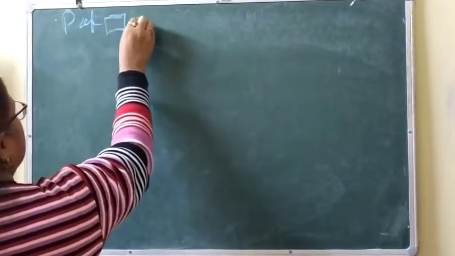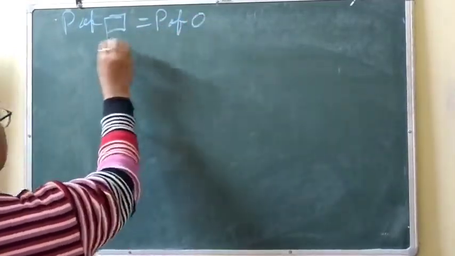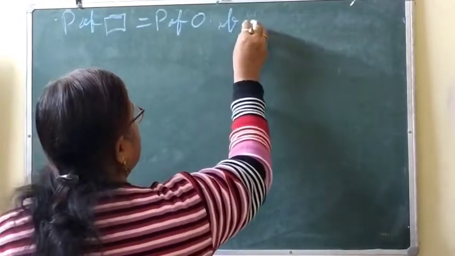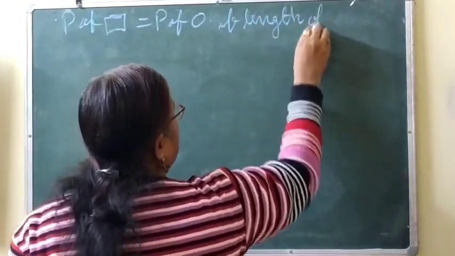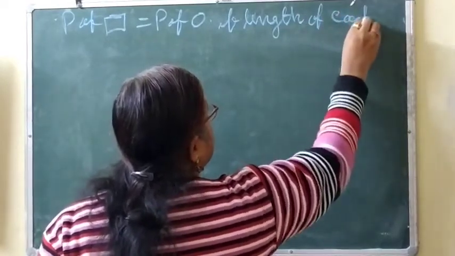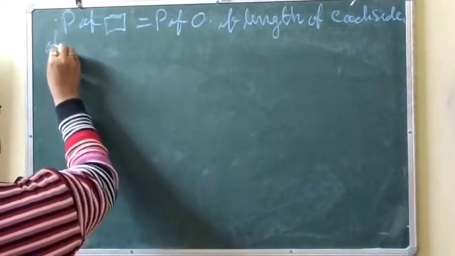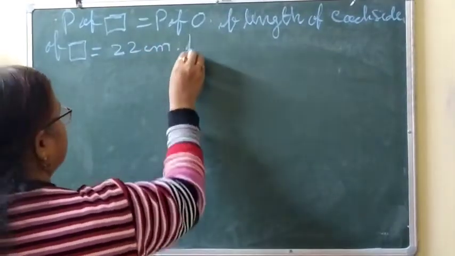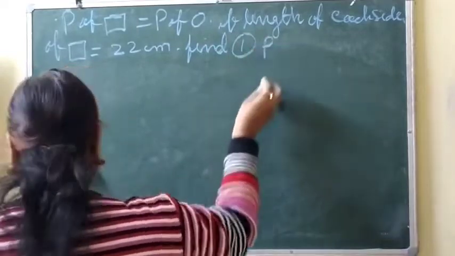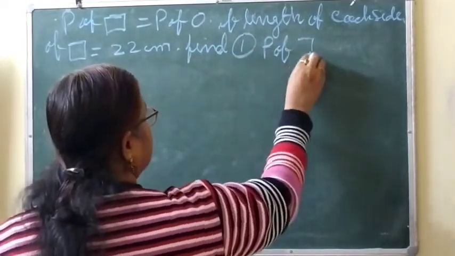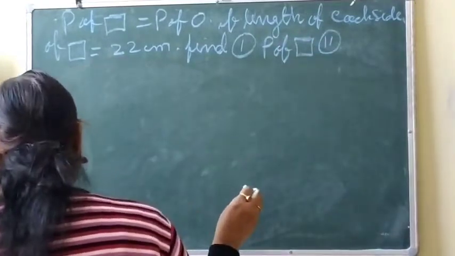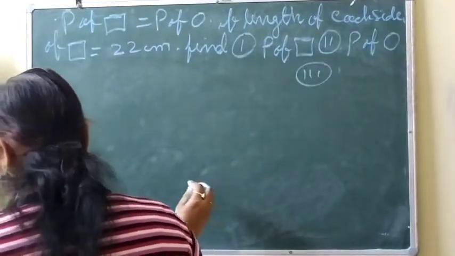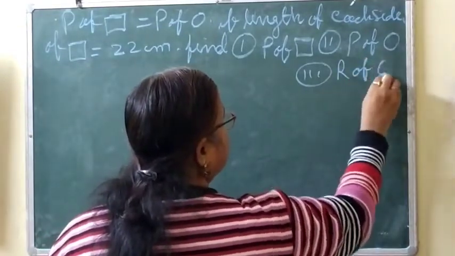If the length of each side of the square is 22 centimeter, find first, the perimeter of the square; second, the circumference of the circle, that is P of circle; and third, the radius of the circle, R of circle.